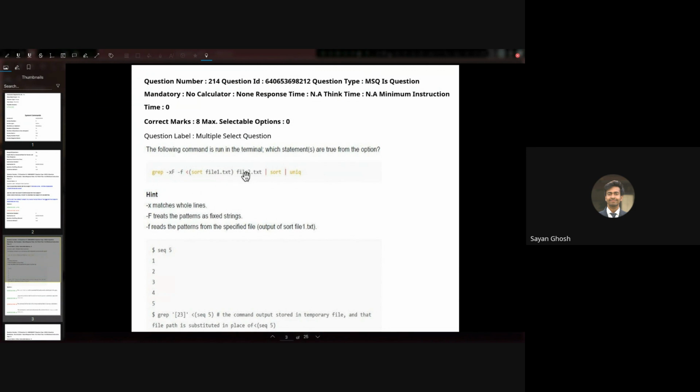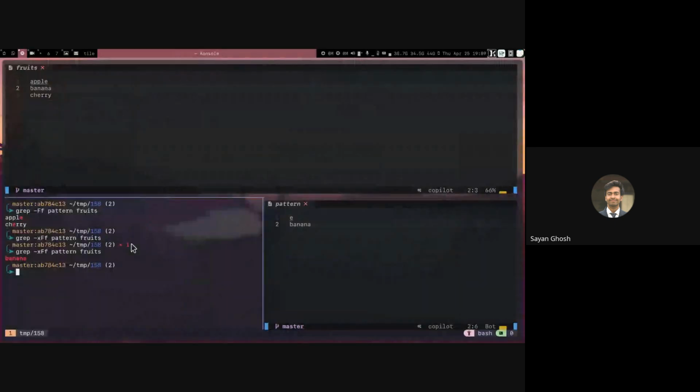And after that, we are simply sorting the output again, and then removing any duplicates. Right. So in general, what this command will do is print all those lines that are present in both file1 and file2. Right. So we can also test it out.